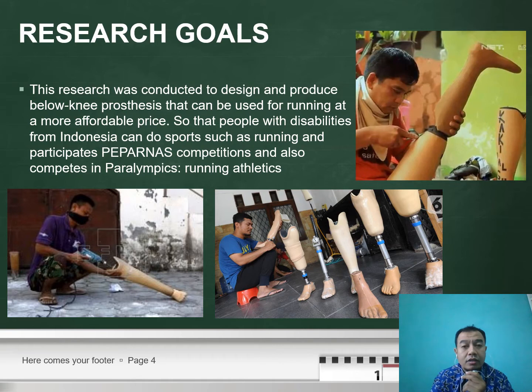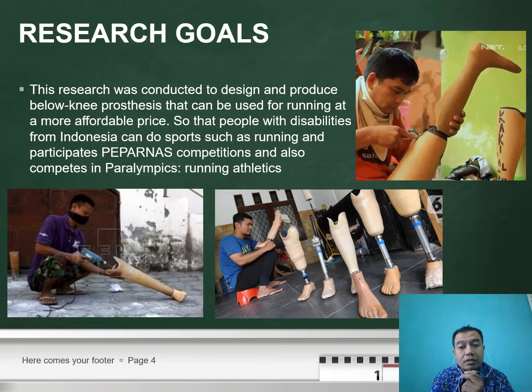That's why it is quite important for us to discuss this, and maybe open people's minds that Indonesia, as a big country with many citizens, requires people who are concerned to manufacture and develop running prosthetics.